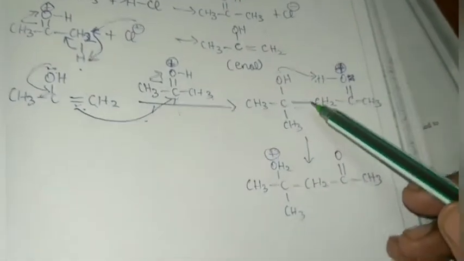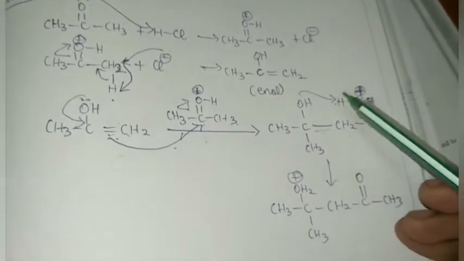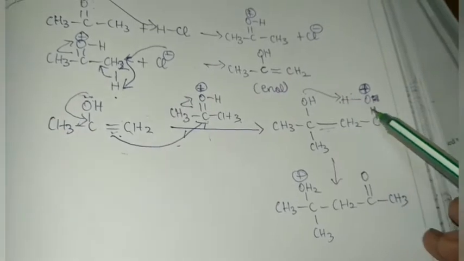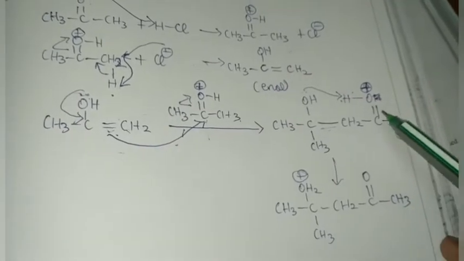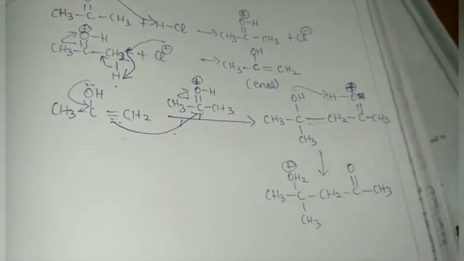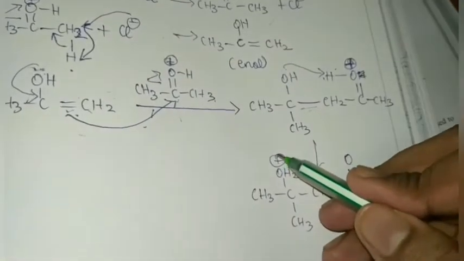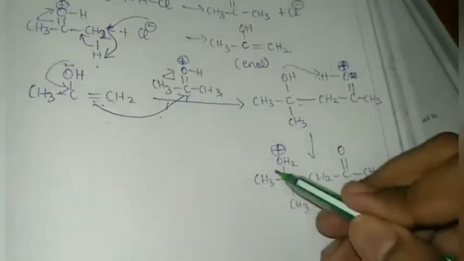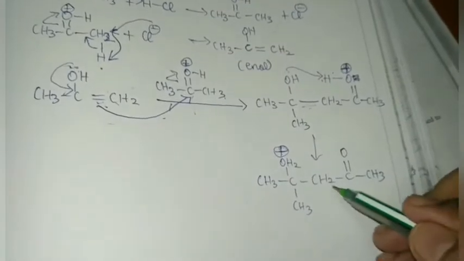If you want to write the beta hydroxy compound, you can directly remove this H+ and write it as 1, 2, 3. You can write that automatically, but I'll write the dehydration step also over here. So water leaves. Why?